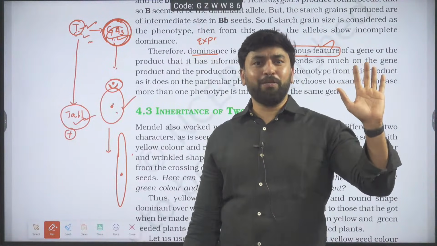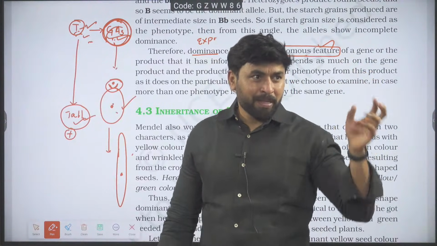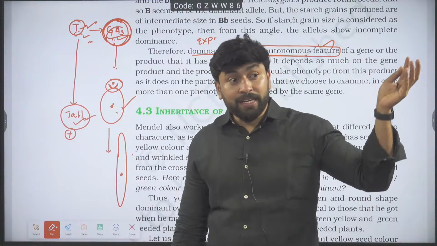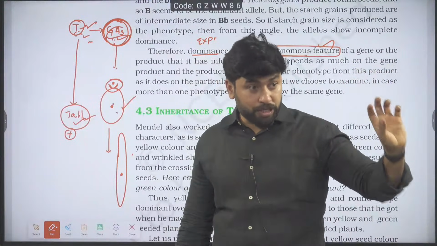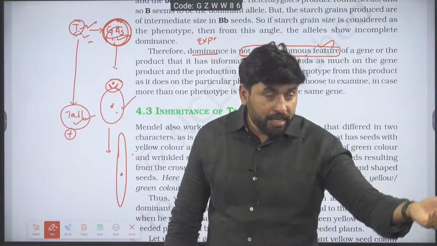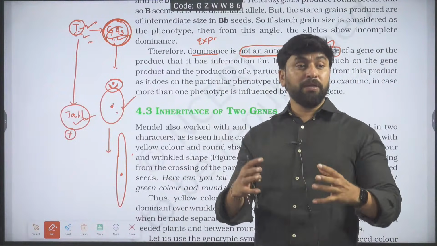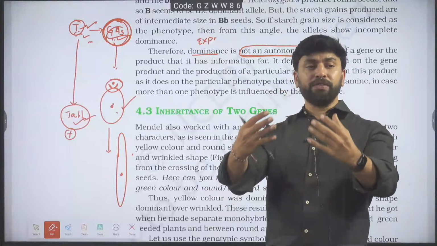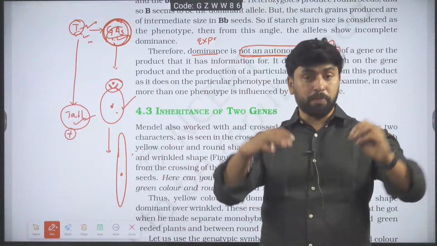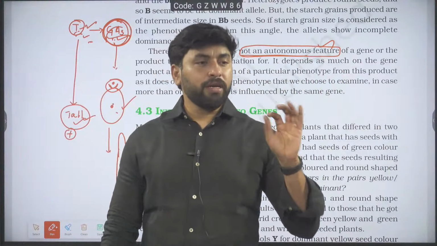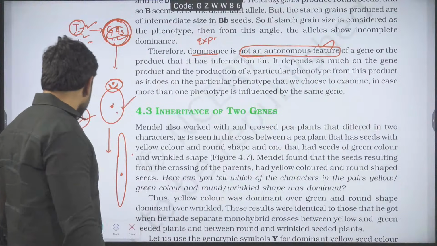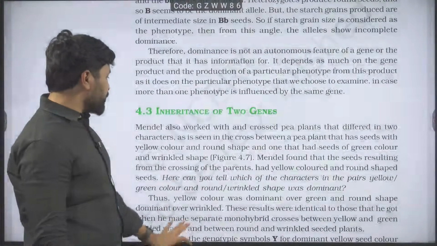Of course, the allele will be responsible for that, but along with the allele, some other factors are also inducing its expression. So dominance is not an autonomous feature of a gene. That means along with the expression of the gene, some other factors must also support. Is it okay?